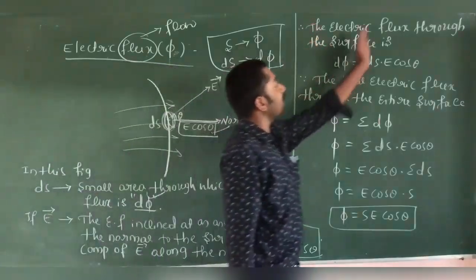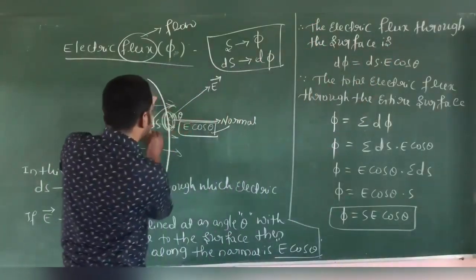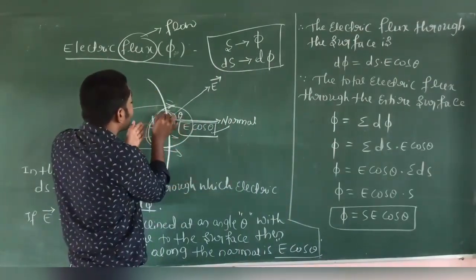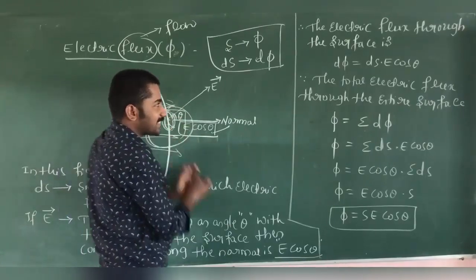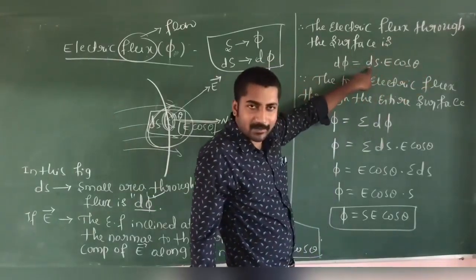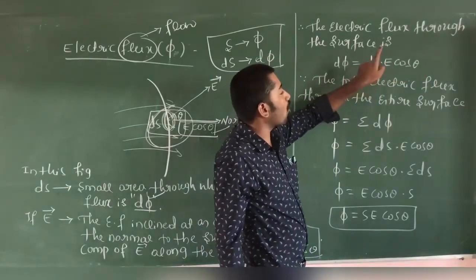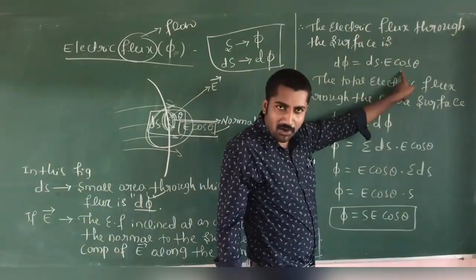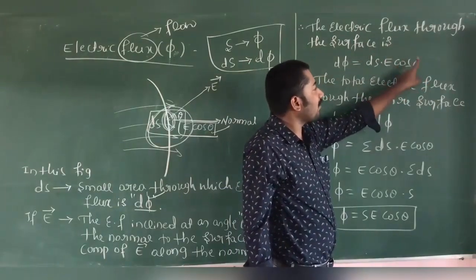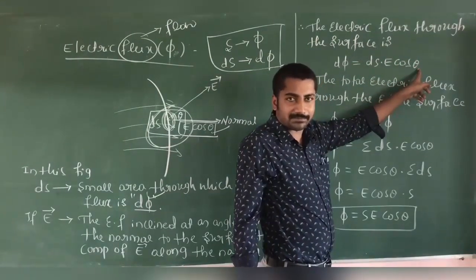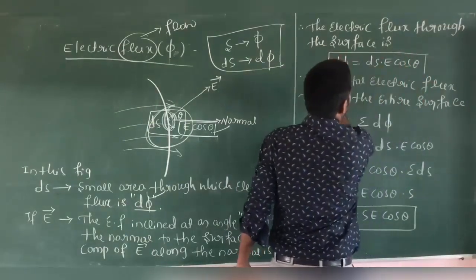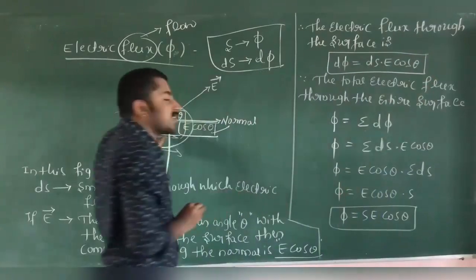The electric flux through this small surface ds, that is d phi, is equal to ds into E cos theta. It is the product of the surface area and the component of the electric field normal to that surface. So d phi is equal to ds into E cos theta. This is the electric flux due to this surface.